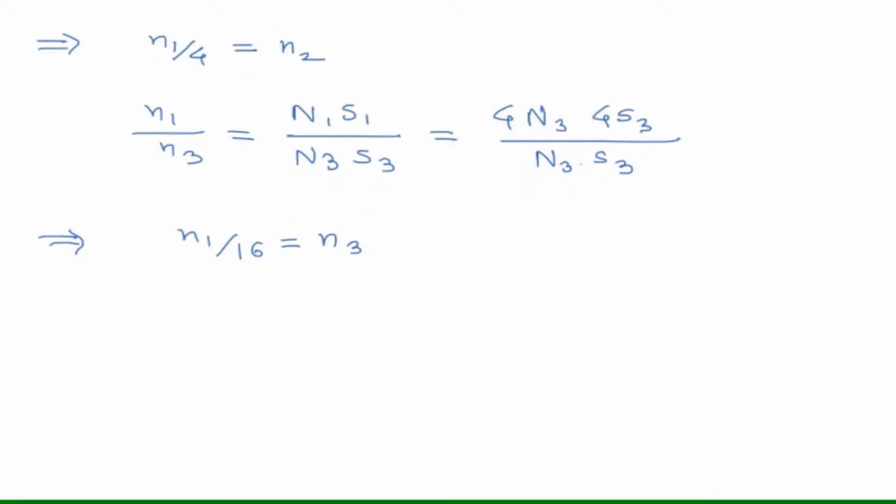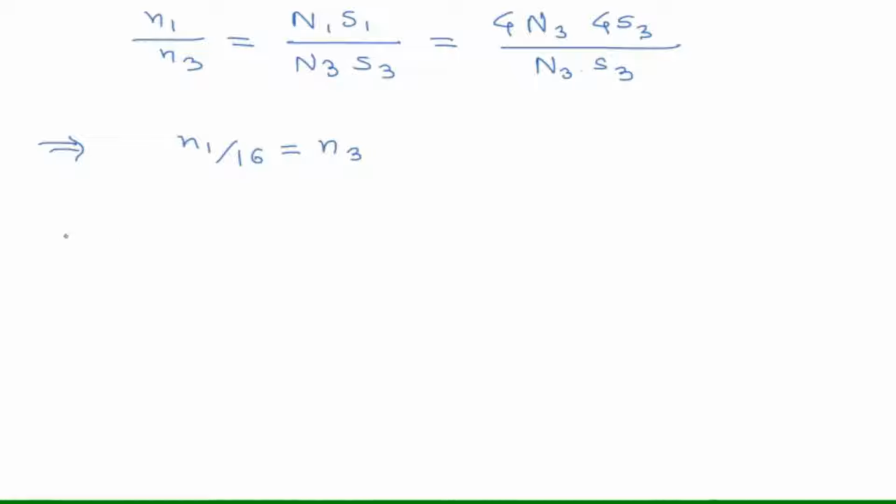We also know one more piece of information, which is that the summation of n_i is equal to n. So n1 plus n2 plus n3 will be equal to n, which is 21. Now I have values for n2 and n3 in terms of n1, so if I put those values in, I'll get an equation in terms of n1.